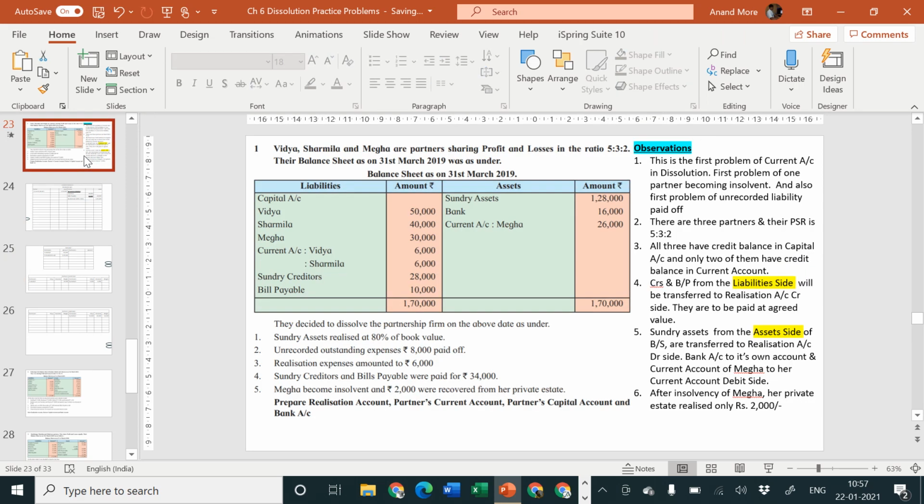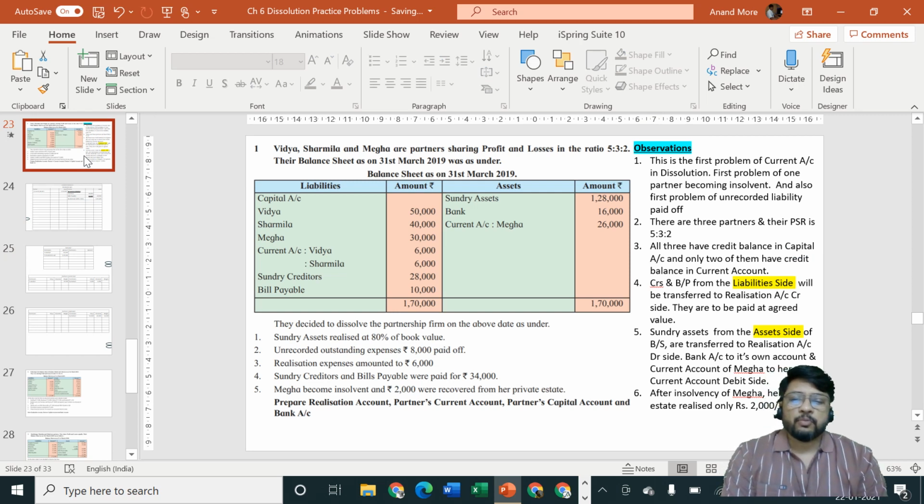Unrecorded outstanding expenses of rupees 8,000 paid off. Unrecorded liability, that means it was not there in the balance sheet, but it is now appearing in front of the liquidator asking him to pay rupees 8,000. So the liquidator will have to pay the same. Cash is going out, but cash is going out for what? Cash is going out for an unrecorded liability. It is not going for a recorded liability.